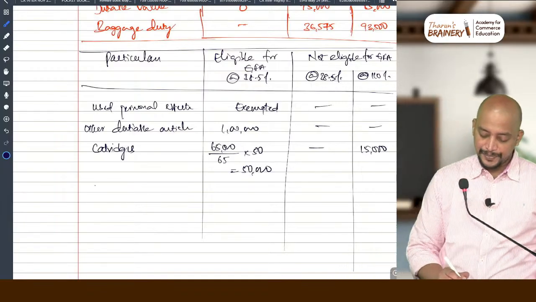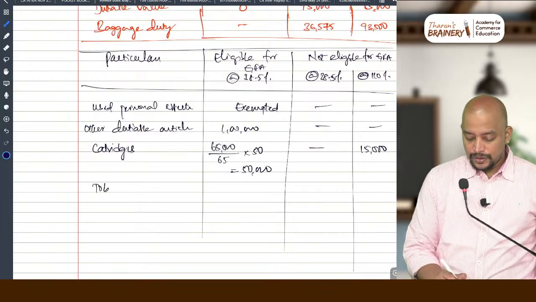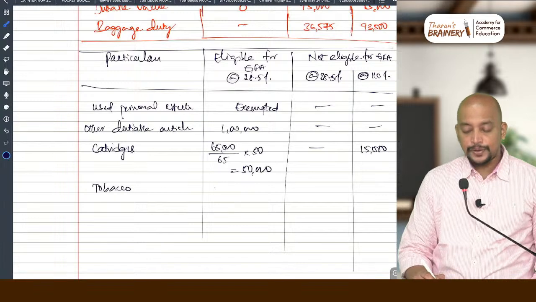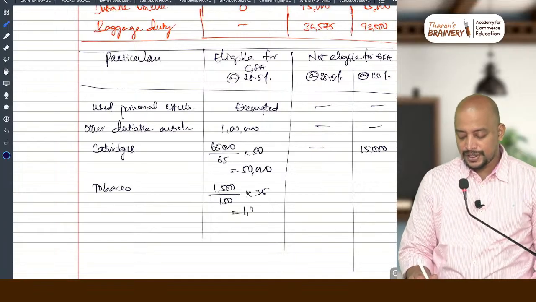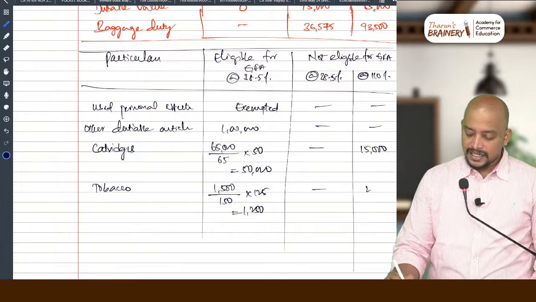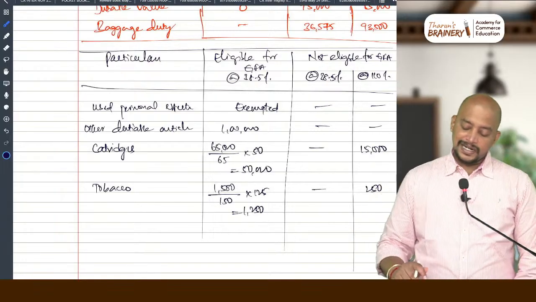Then next, tobacco. What is the total value of tobacco? 1,500 is the total value. That will be 150 grams. How much is eligible? 125 grams. So 1,250, whereas remaining 250 will go to 110%.